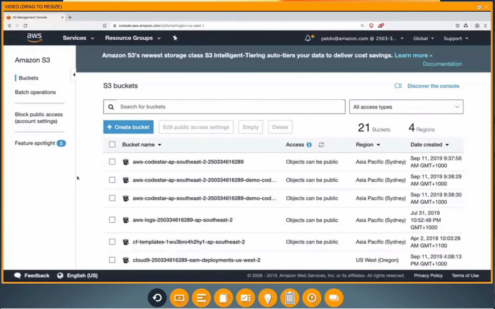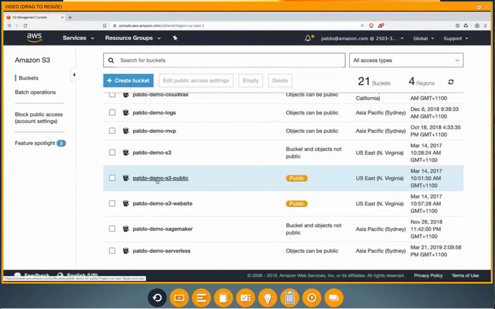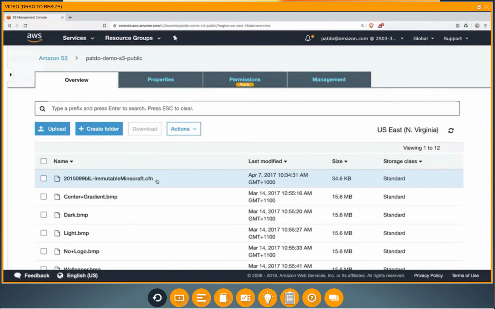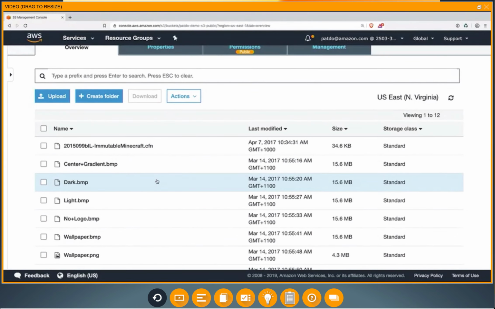So here you can see all the buckets that I have in my account. And if we scroll down, I have a public bucket configured right here. All right, so let's jump into that bucket. Inside this bucket, we have a whole bunch of content. This bucket's configured to be public, right? So it makes it easy for us to go and store and deliver this content to our customers.